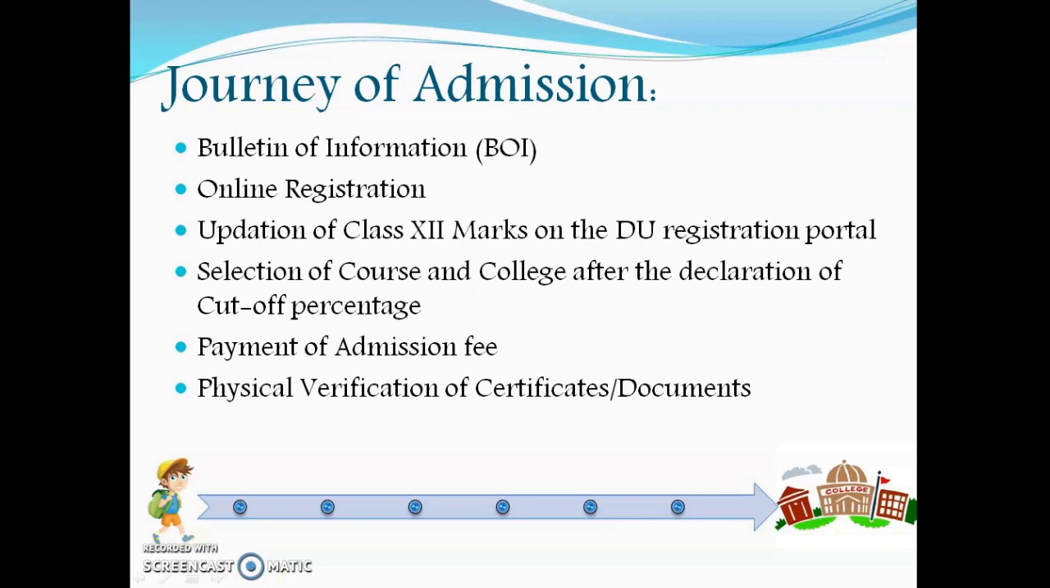The first is reading the Bulletin of Information. Second, online registration. Third, updation of class 12th marks. Fourth, selection of course and college after the declaration of cutoff percentage. Fifth, payment of admission fee. And sixth, physical verification of certificates.